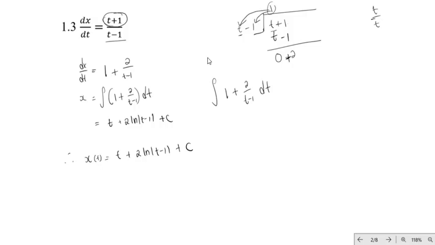Do we all understand? Any question? Yes? Yes, ma'am. I wanted to ask, what if we separate the fraction and make it t divided by t minus 1 plus 1 over t minus 1? Would it work, or would the solution be different? It will work. This is mathematically correct. It will work. Okay, that's another approach.